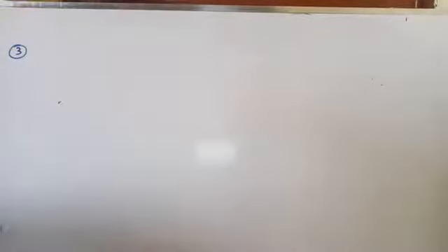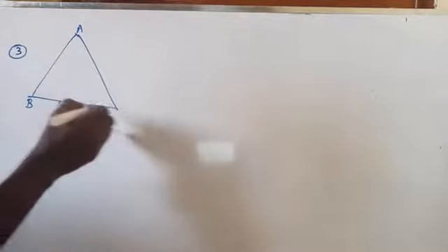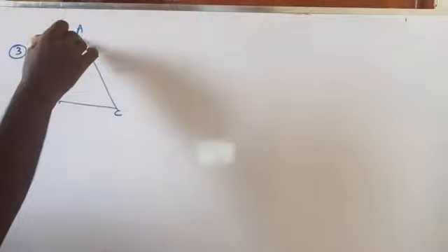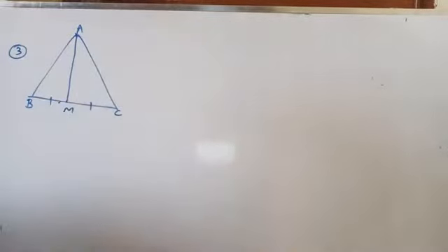The question is: AM is the median of a triangle ABC. So already you know that. What is meant by median? The line segment joining any vertex to the midpoint of the opposite side. So what is given to you is that AM is the median, so you can conclude that BM is equal to CM.